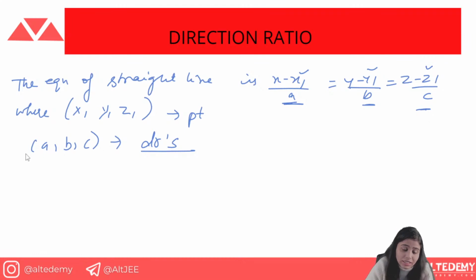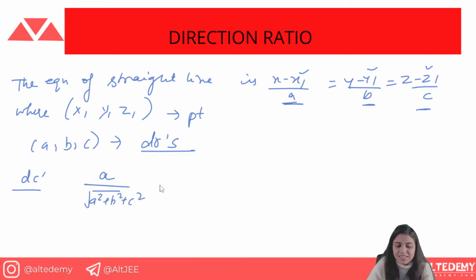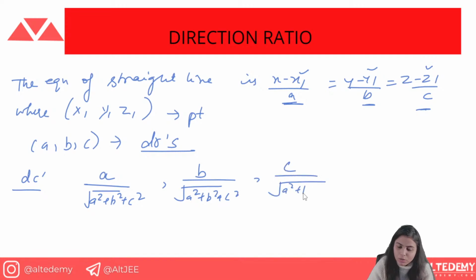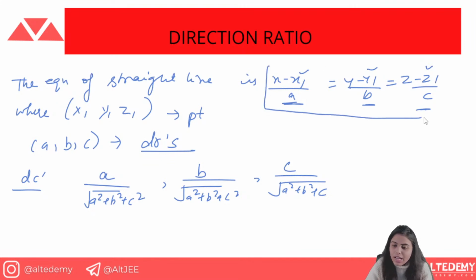And if you have to find the DC from it, how will you do it? You will do it by just dividing by the magnitude. So you will get the DC as a upon under root a square plus b square plus c square. It is like a unit vector, b upon under root a square plus b square plus c square, and c upon under root a square plus b square plus c square. This is how you can get the DC, and the DRs are already given, so we have been given this equation, and x1, y1, z1 is a point, and a, b, c are the DRs.